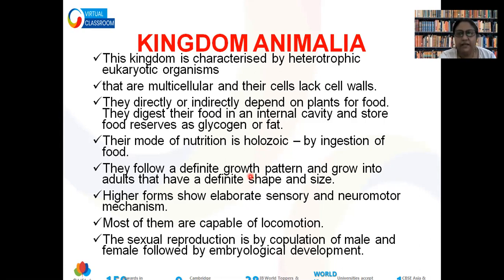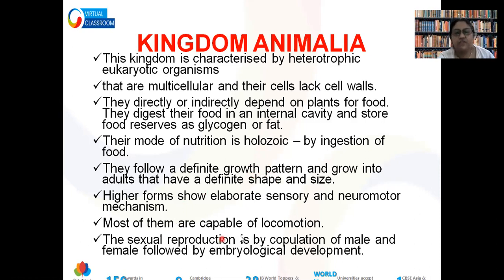In our case, the structures of animals are definite. For example, a human has 2 hands and 2 legs. In normal condition, you cannot see 4 hands, 2 legs. In plants, it is not definite. The number of branches in a tree is not fixed. It varies from tree to tree.